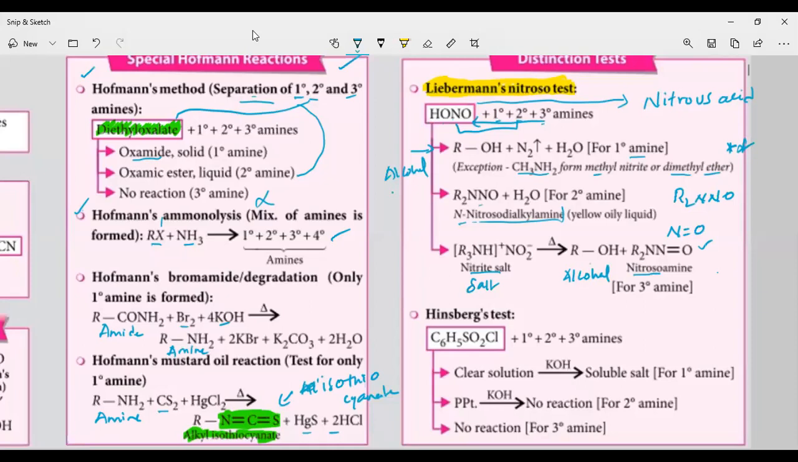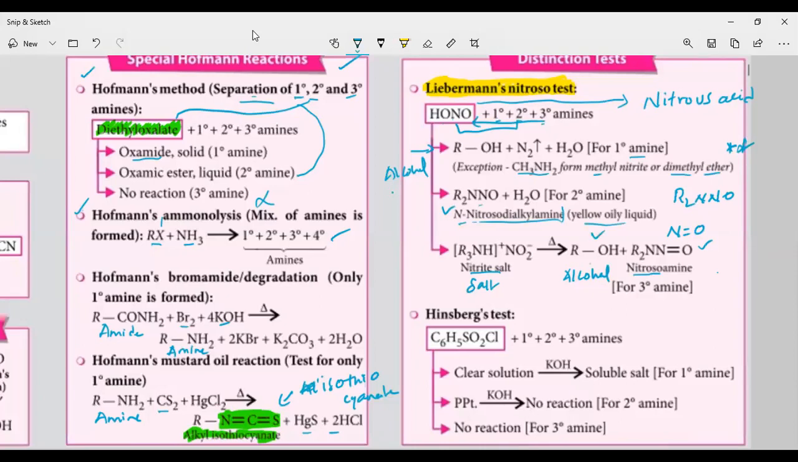Secondary amines, how will they react with this nitrous acid? In Liebermann nitroso test, secondary amines react with this nitrous acid and you are going to get N-nitrosodialkylamine. This is the compound you are going to get. N-nitrosodialkylamine is a yellow oily liquid. Tertiary amine will react with this nitrous acid, and thereby you are going to get a salt. That salt, again, when we heat it, will break into two compounds. It will break into alcohol and nitrosamine.